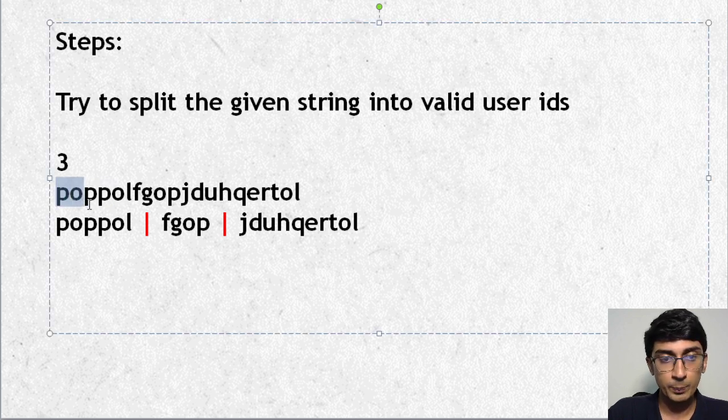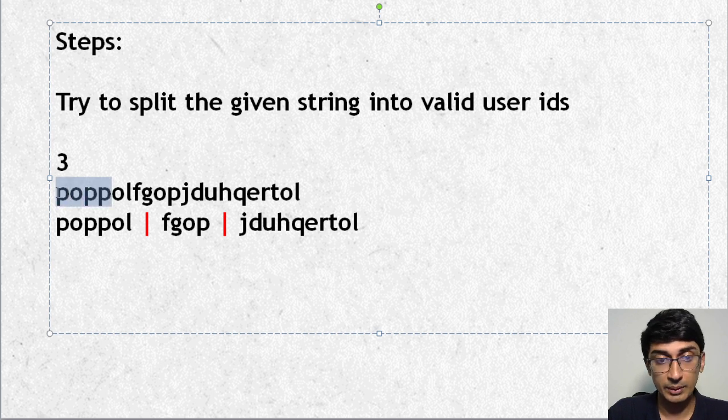Like with POPP, could we have broken it down? POPP is a possibility.